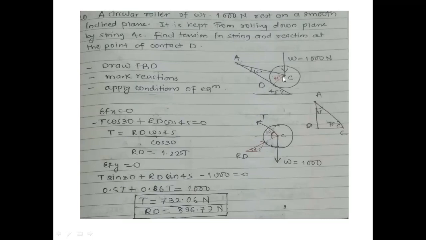Are you getting this? You can see here, this 45 will be there. Then this is nothing but a 15 degree. This is a 45 degree.